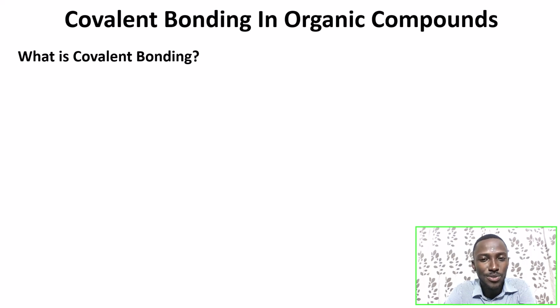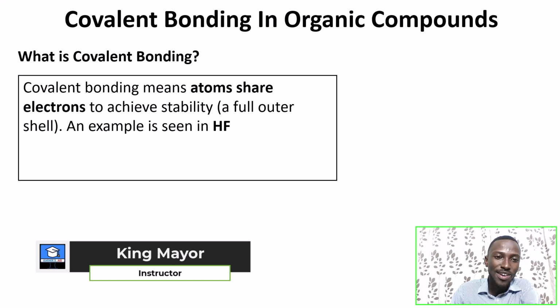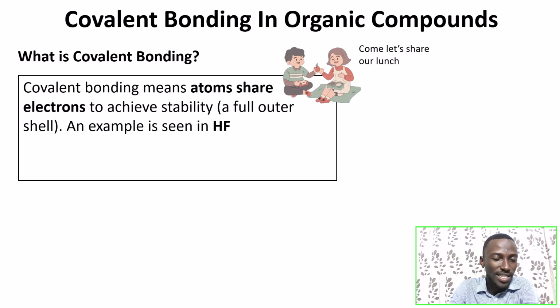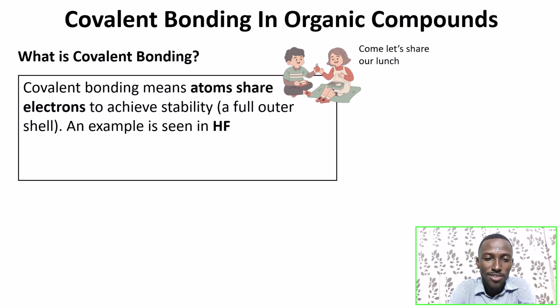Do you know atoms also do the same thing? It's quite interesting. Atoms also do the same thing, a kind of union or bonding known as covalent bonding. So atoms behave like those kids in school. During lunchtime, you have your snacks, then a friend asks, what have you brought today? You open your snack box or bag and you share what you have all brought together. Kids do that, right? Atoms also do the same thing. They share their electrons in order to achieve stability.